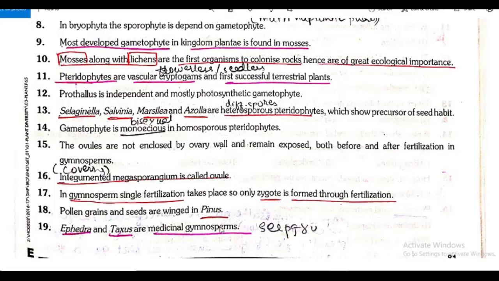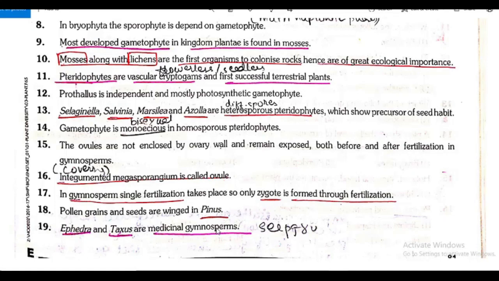Taxol is obtained from the bark and it is an anti-cancer medicine, and ephedrine, obtained from Ephedra, is an effective medicine in asthma.